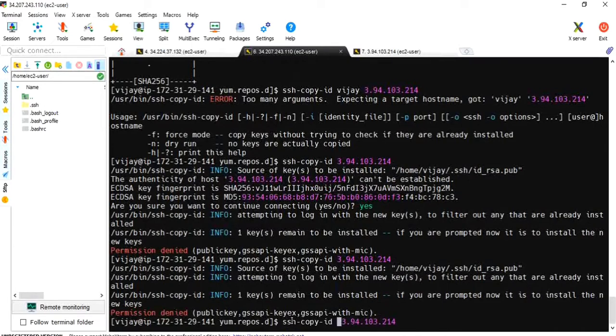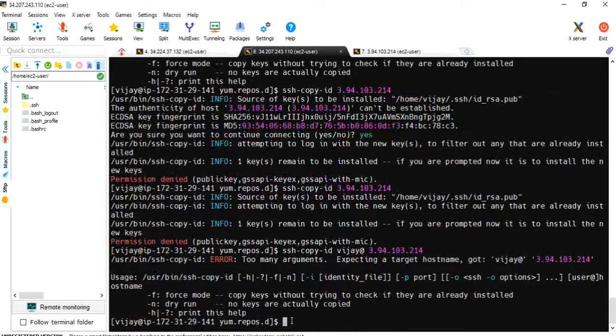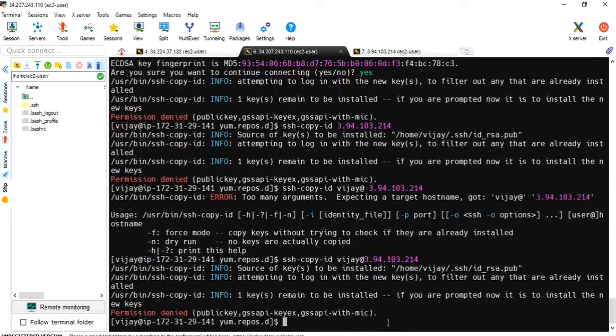With copy-id you have to explicitly mention the user with @. My bad. Okay, copy these keys to Vijay of server 3. Still permission denied.